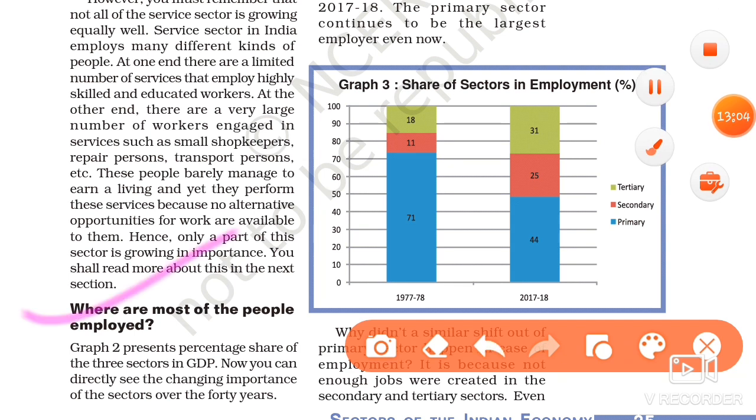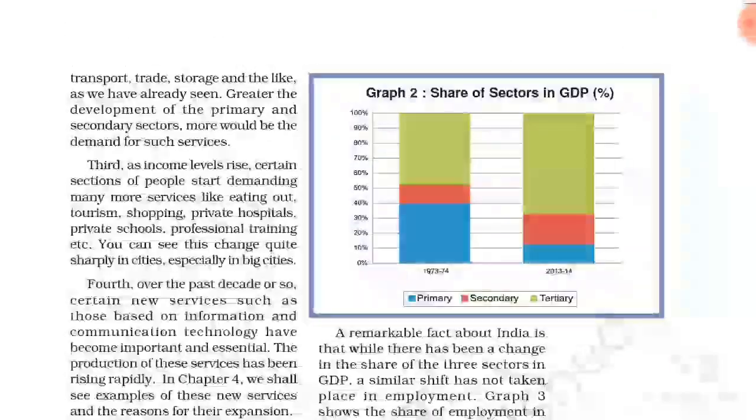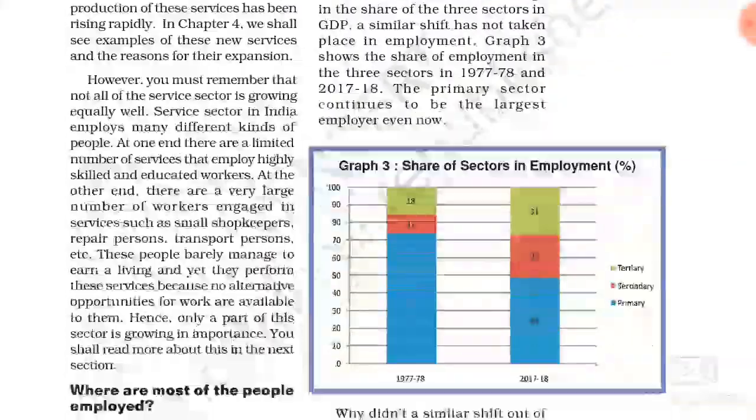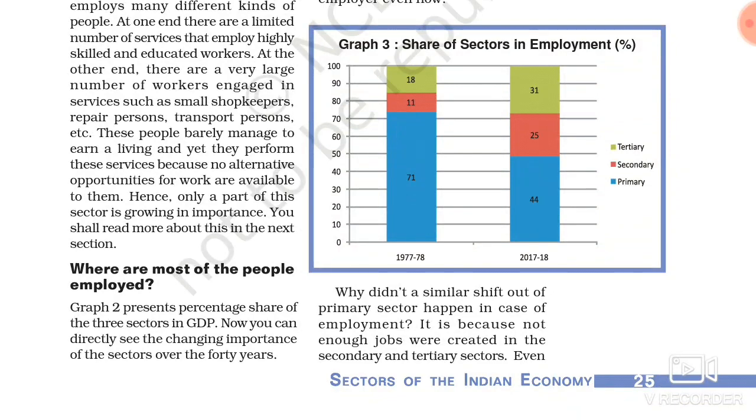Now next point. So here this question's answer we have got. Where are most people employed? In the primary sector it is more, because in graph 2 it is said that the share of the tertiary sector in GDP is more, but the employment opportunity is still given more, even today, in the primary sector.